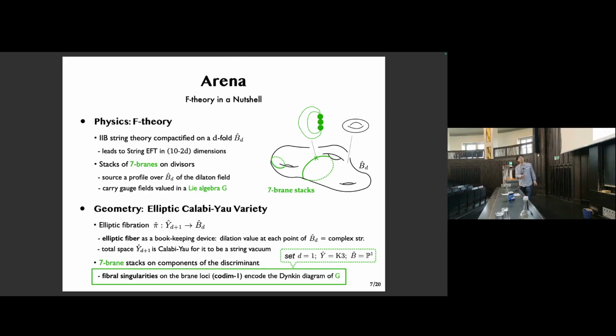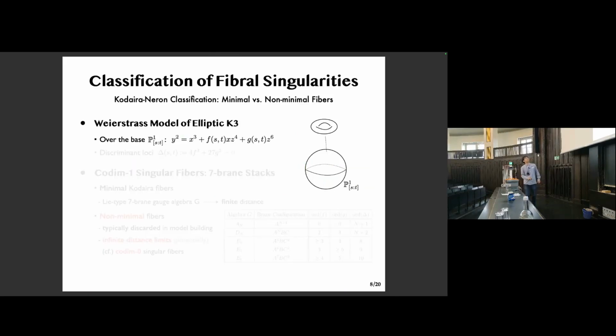So for now, Y hat will be a K3 surface and B hat a rational curve. In fact, our Y hat is a Weierstrass model defined over the base P1 with homogeneous coordinates S, T. And for the total space to be Calabi-Yau here, F and G are to be of degrees 8 and 12, so the discriminant, now I call it delta, has 24 zeros, and these are the locations where the singular fibers are supported, and also the 7-branes are located in the internal space. And therefore, the fiber part of the complex structure controls the 7-brane configurations, of which limit we will analyze.